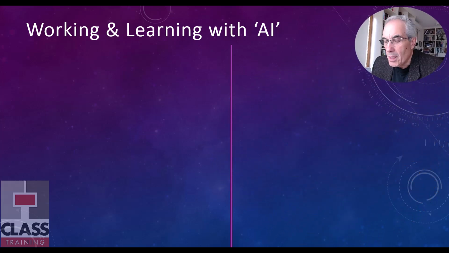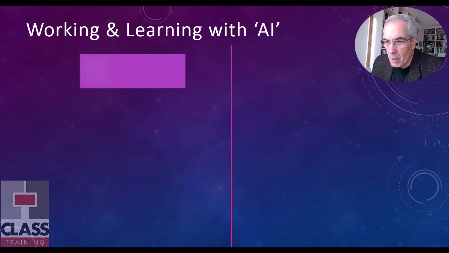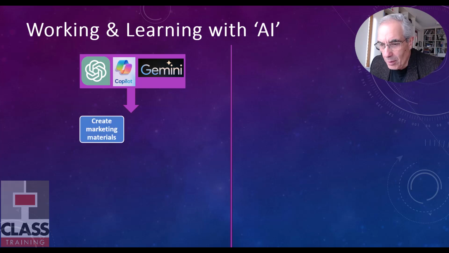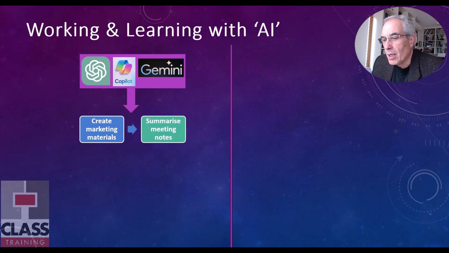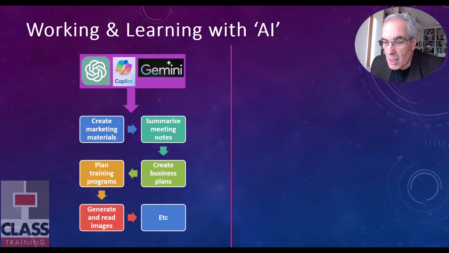Okay, here we go. And the first big tip is to be aware of what these tools can do. They're a bit more than just Googling for some particular information. First of all, you might have heard of ChatGPT, Microsoft Copilot, and Google has Gemini. And all these tools can help you with specific and general things. And from a work point of view, you can create marketing materials, emails, and publications. You can summarize your meeting notes. You can look at or create business plans, financial plans, plan your training programs, generate and read images, and obviously much more. That's a very small aspect of what you can do.